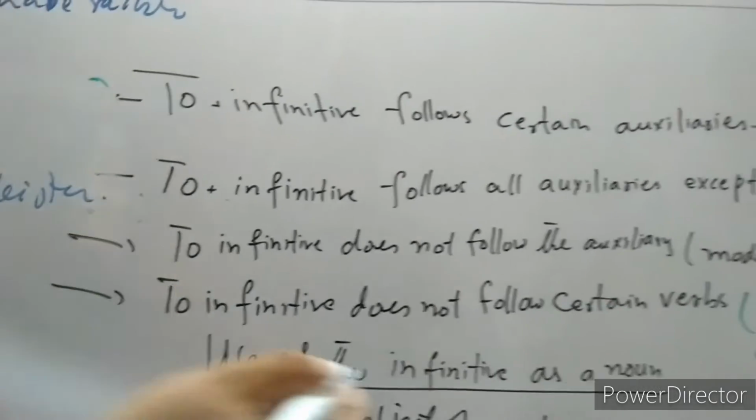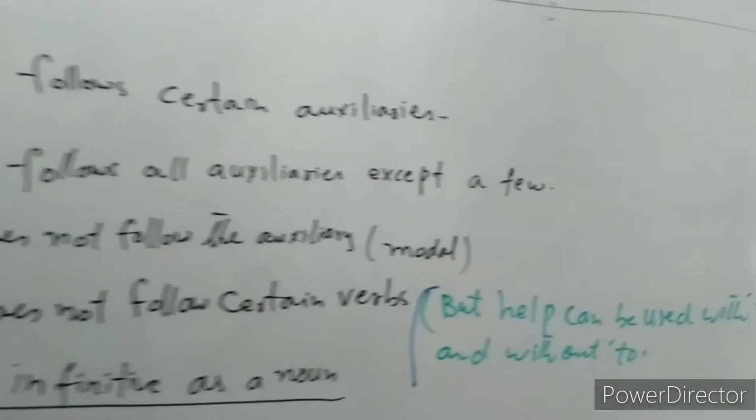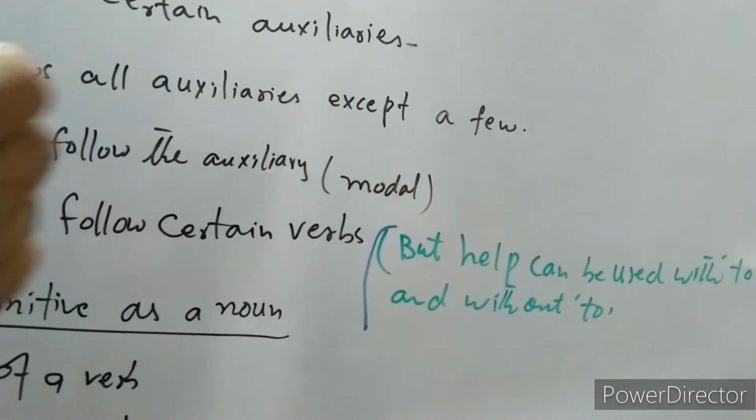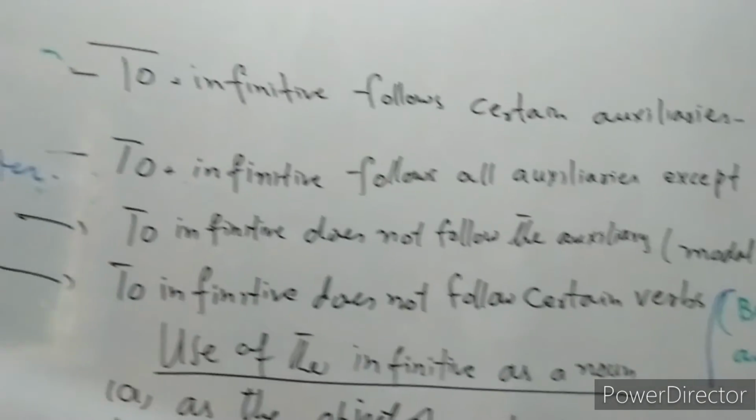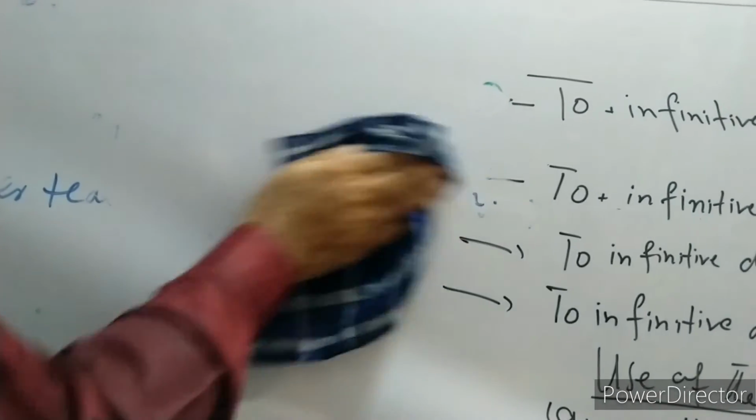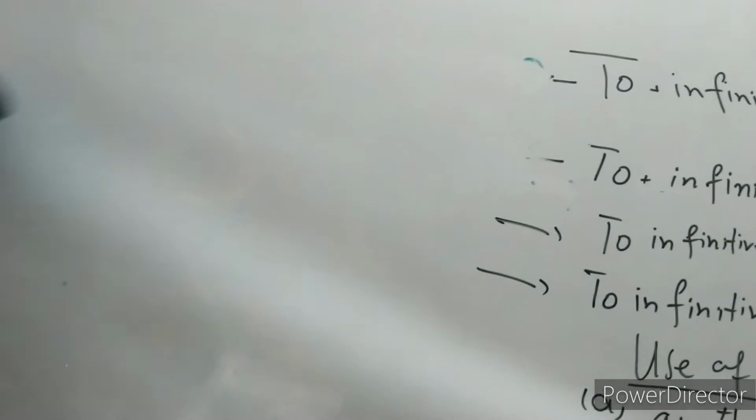Okay? But look here, but help can be used with to and without to. So this is one exceptional case with a few verbs, some verbs of perception.